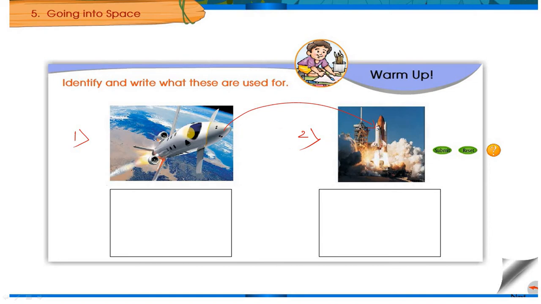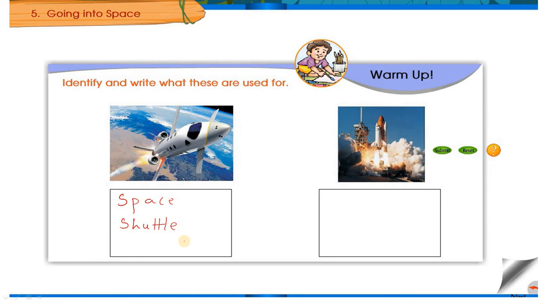So what does it do? The name of this thing is space shuttle. It carries the people to space, right? The people who go to space are called astronauts.